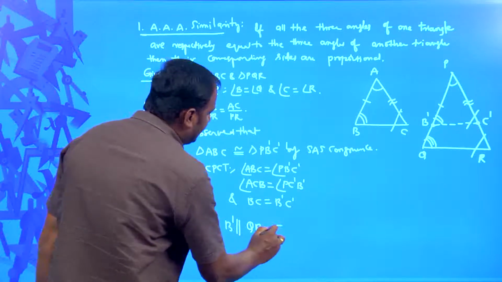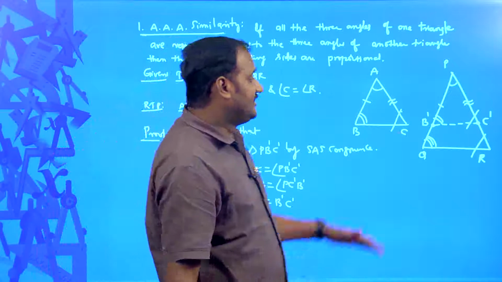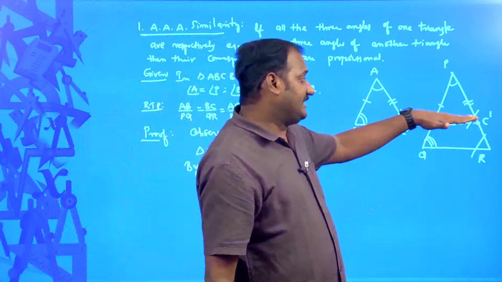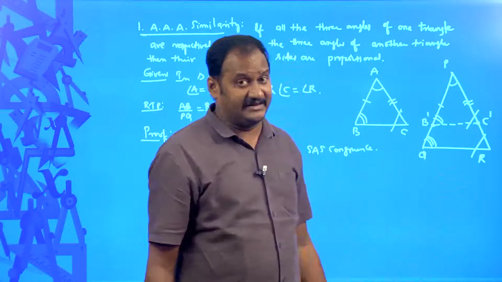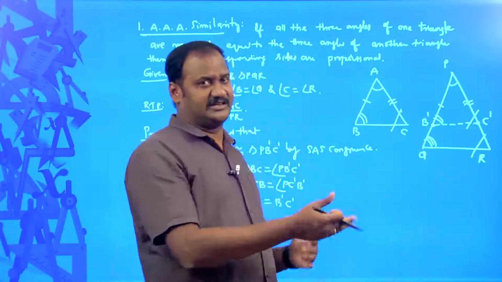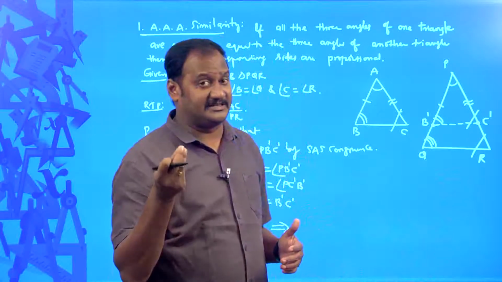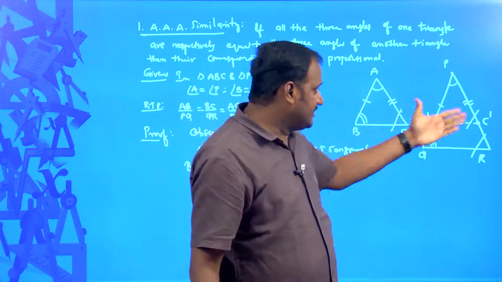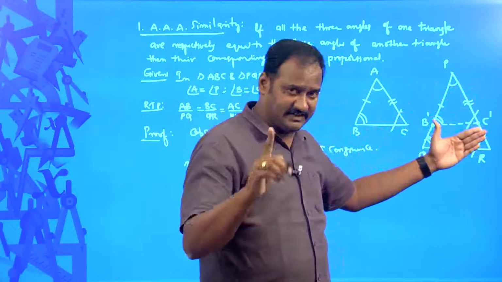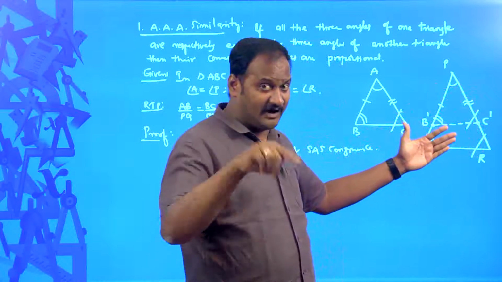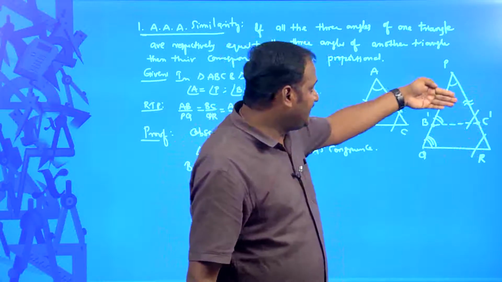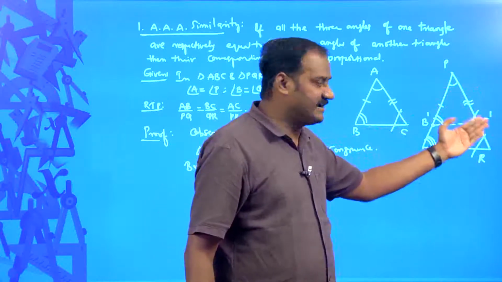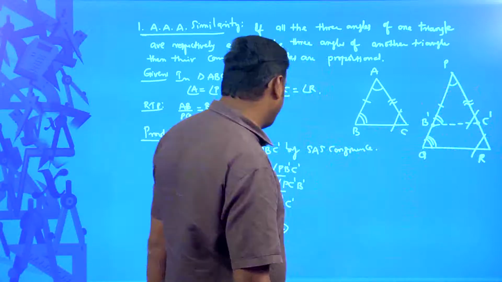If B dash C dash is parallel to QR, what can you say about this? Can we apply the basic proportionality theorem? By drawing a line parallel to one side of a triangle, it divides the other two sides in the same ratio. Just before this class, we discussed some applications of the basic proportionality theorem also. What are they? PB dash by B dash Q is equal to PC dash by C dash R, that is the basic proportionality theorem. By adding 1 on both sides, we proved that PB dash by PQ is equal to PC dash by PR. Have you remembered that? Yes, I am going to use that.